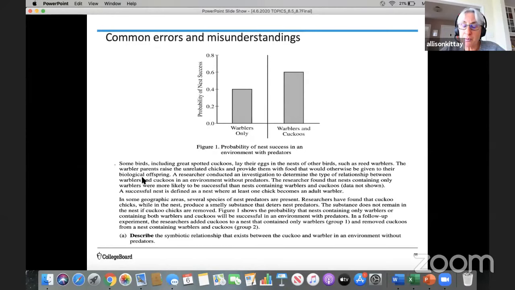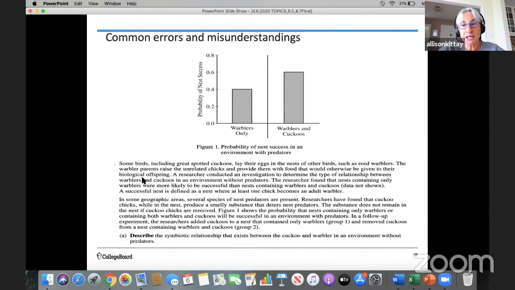Figure 1 shows the probability that nests containing only warblers or containing both warblers and cuckoos will be successful in an environment with predators. In a follow-up experiment, the researchers added cuckoos to a nest that contained only warblers, which was group 1, and removed cuckoos from a nest containing warblers and cuckoos, which is group 2. So that is the data that is presented.